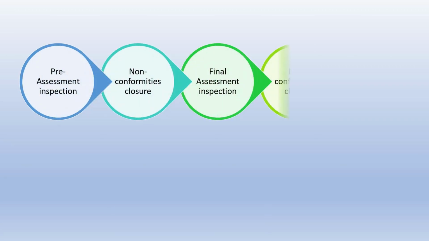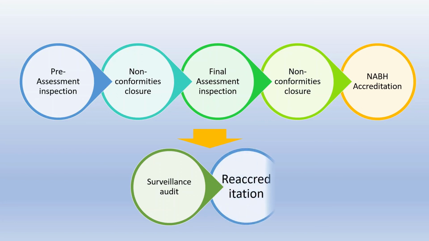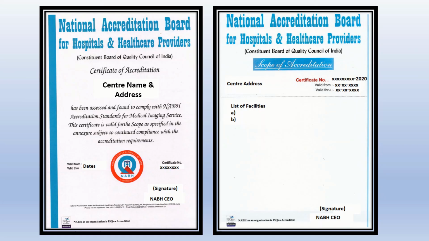Once it is done, then we go for pre-assessment inspection, and whatever non-conformities come up, once you close them, you go for final assessment. Then again NCs are closed. Once the NCs are closed, you are NABH accredited, and after a certain period you will be going for a surveillance audit, and then before 6 months of expiry of your accreditation period you will be going for the re-accreditation process.